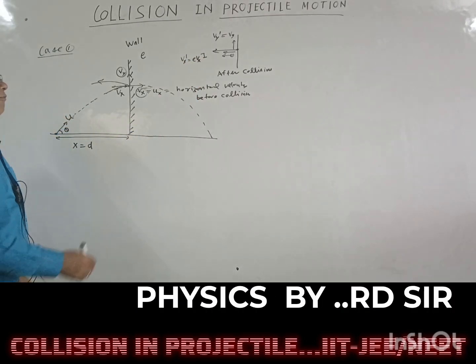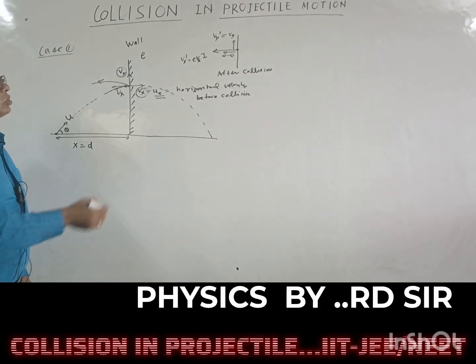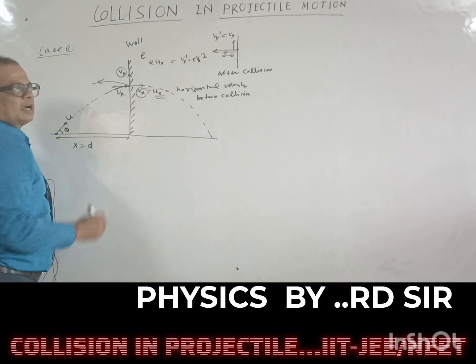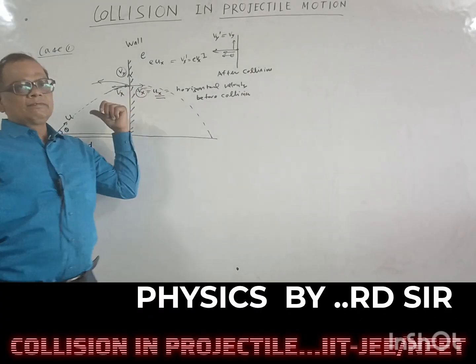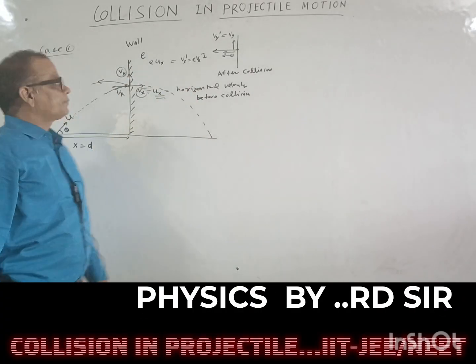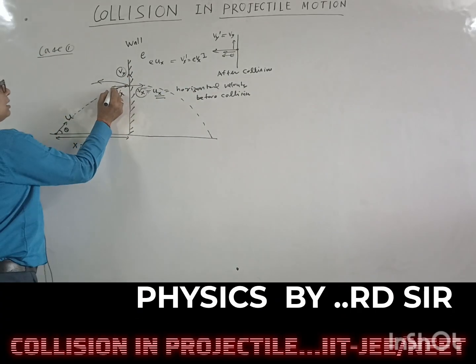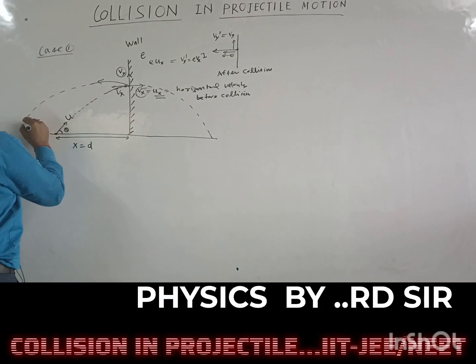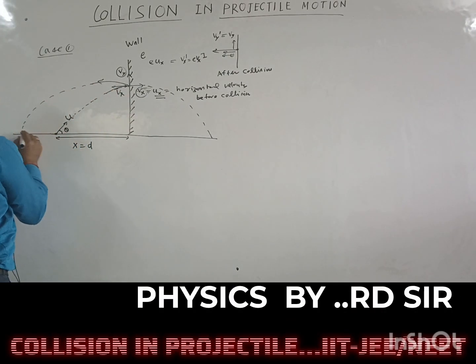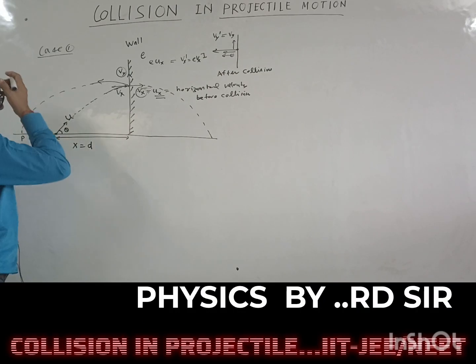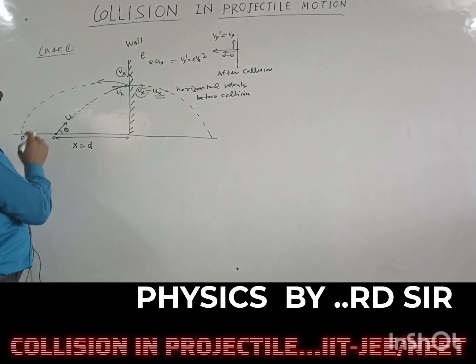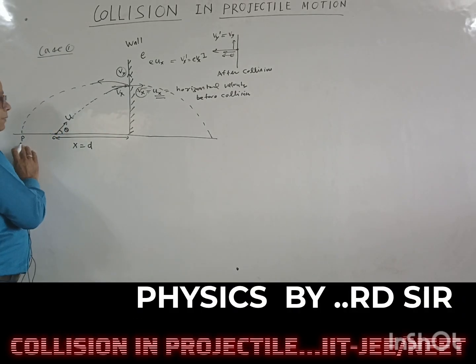Okay, and vx is ux, so it will be e ux. So just after the first collision, horizontal velocity will be e ux. Okay, so with this velocity it will move to another position. Suppose the motion starts from O and it lands at point P. Okay, and this is the wall. So the particle will land at point P.